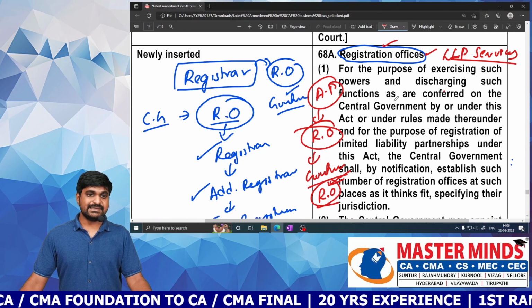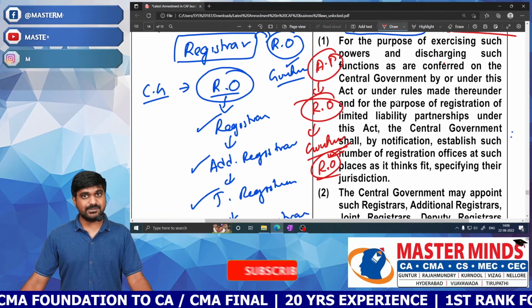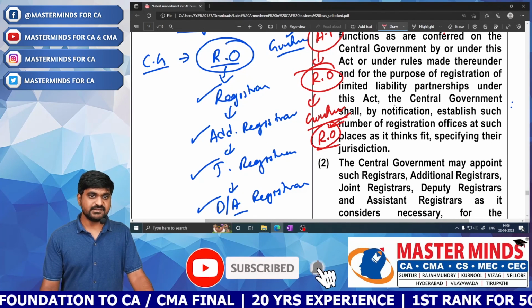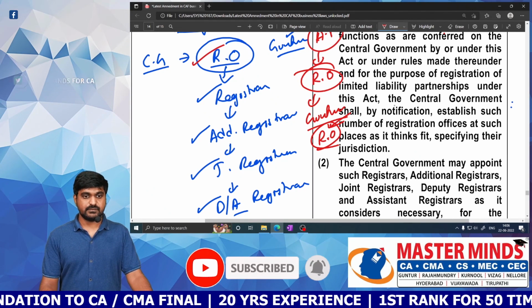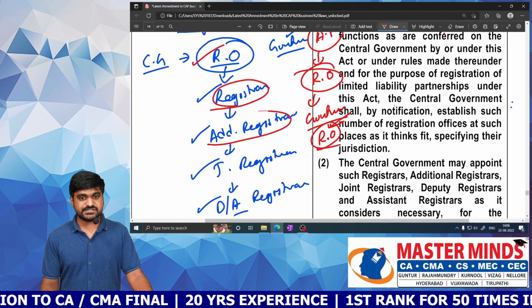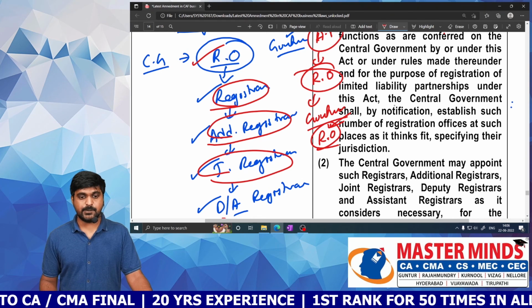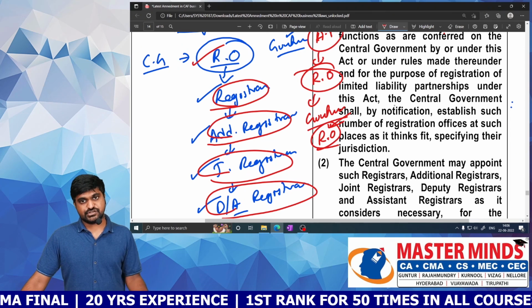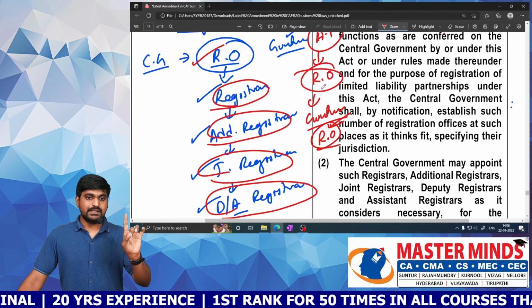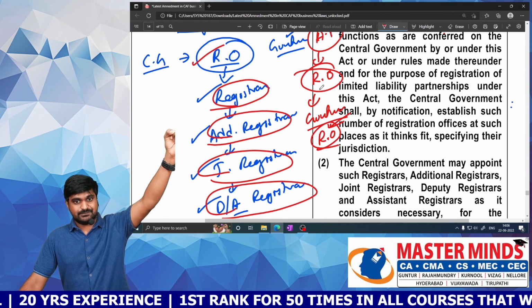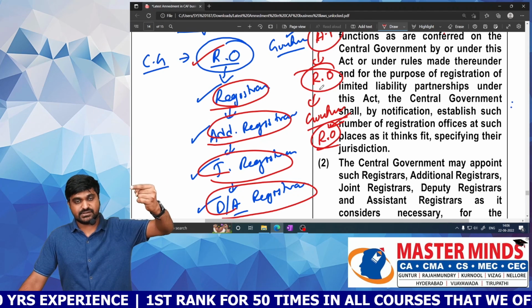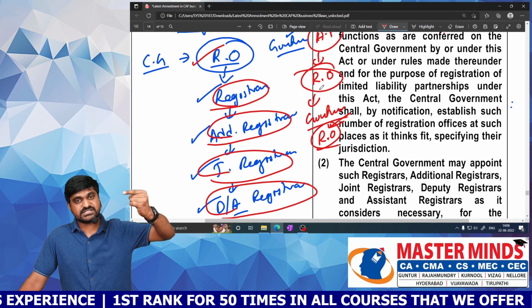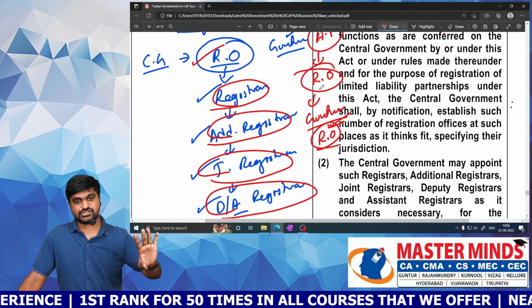In those registration offices, there will be certain officers: registrar, additional registrar, joint registrar, deputy or assistant registrar. Registrar is the topmost level. Next level, additional registrar. Next level, joint registrar. Next level, deputy or assistant registrar.